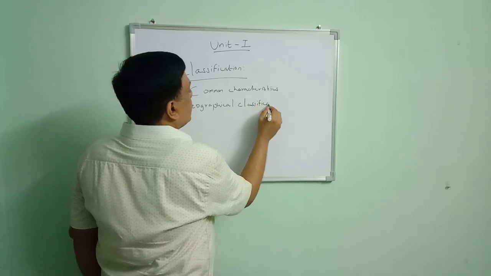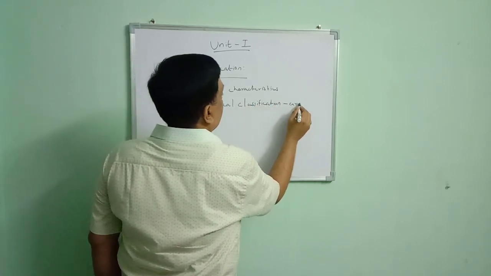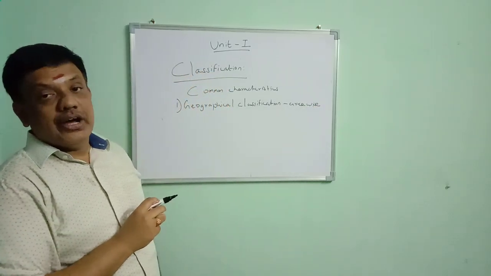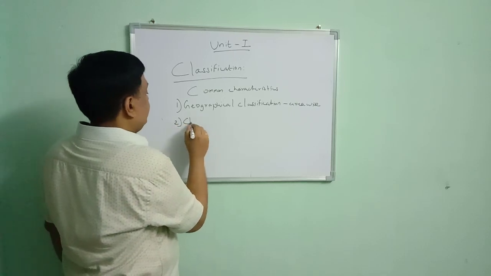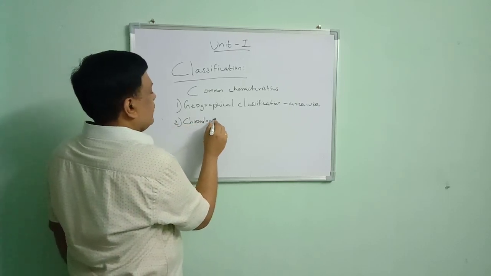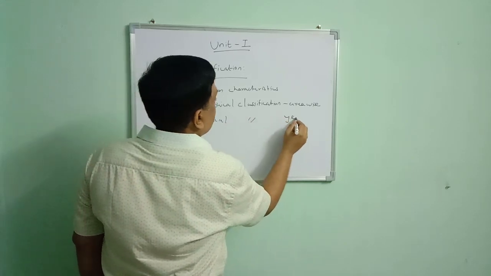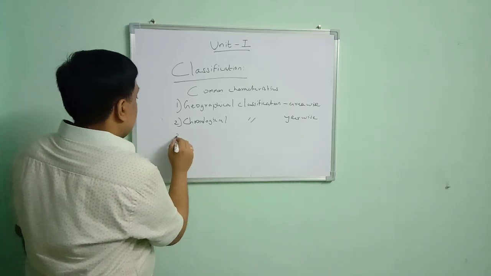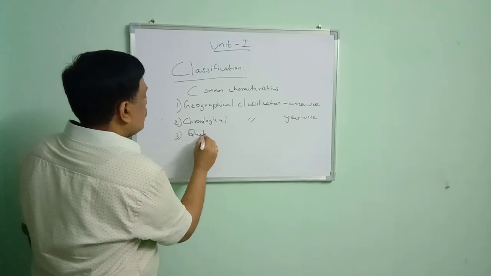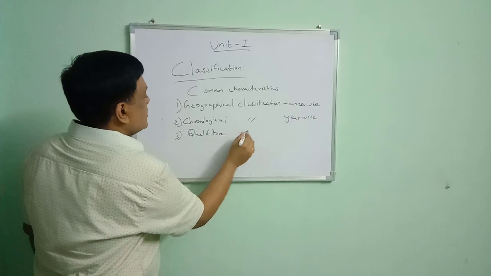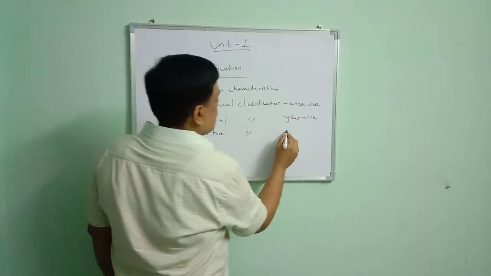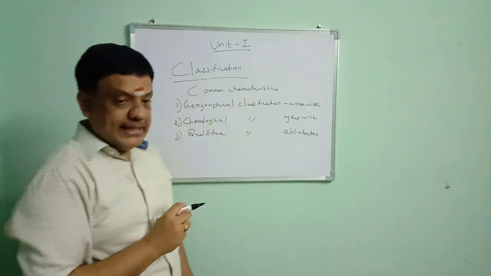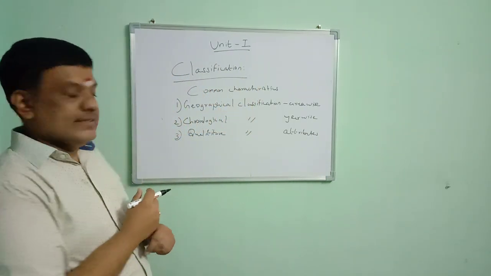In geographical classification, we are going to classify area wise. If you classify data according to area wise, it is geographical classification. Next one, chronological classification. If you are going to classify the data according to year wise, it is chronological classification. Then qualitative classification. If you are classifying the data according to some characters or attributes, it is known as qualitative classification.